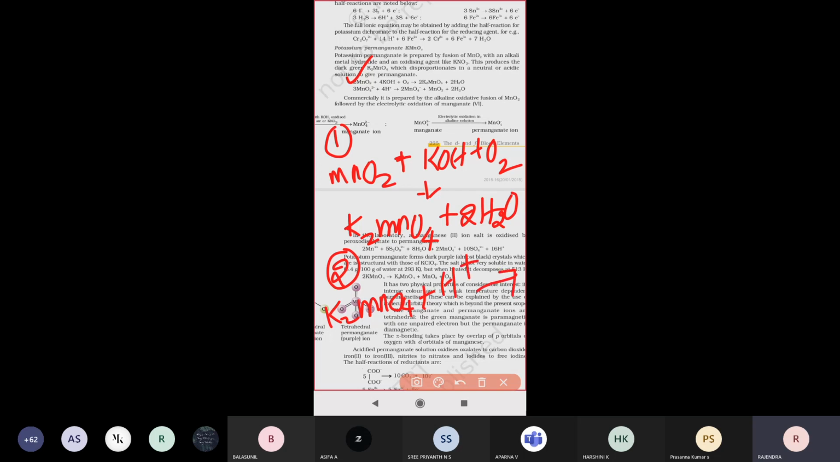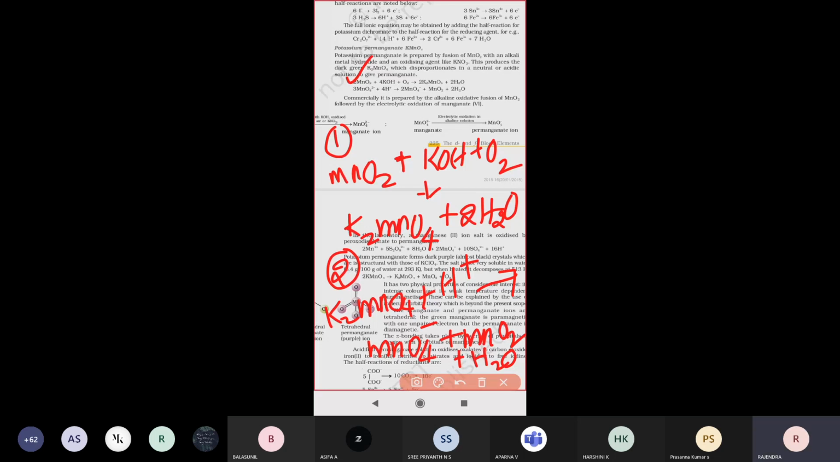So K2MnO4 will be converting into MnO4 minus, that means permanganate ion is forming, plus manganese dioxide, plus water molecule is left there. Right. So these are the three compounds that will be forming there. This is the first preparation method. So the first preparation method for potassium permanganate involves these two major steps.